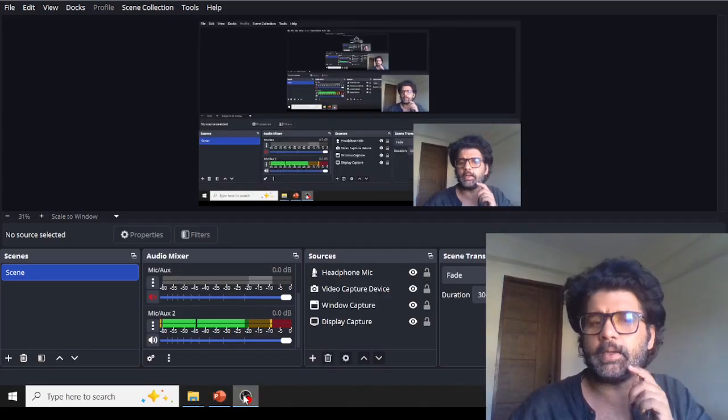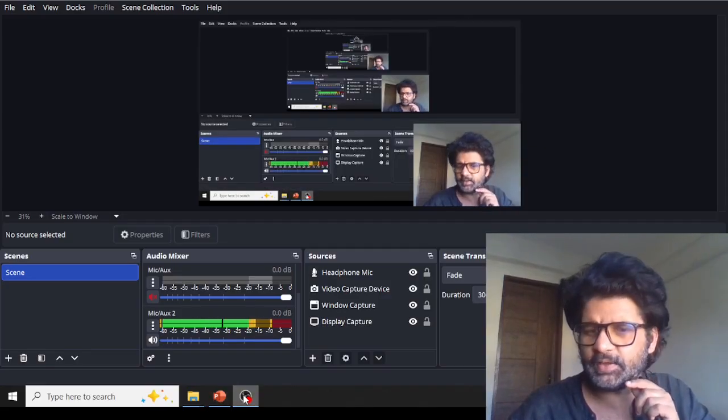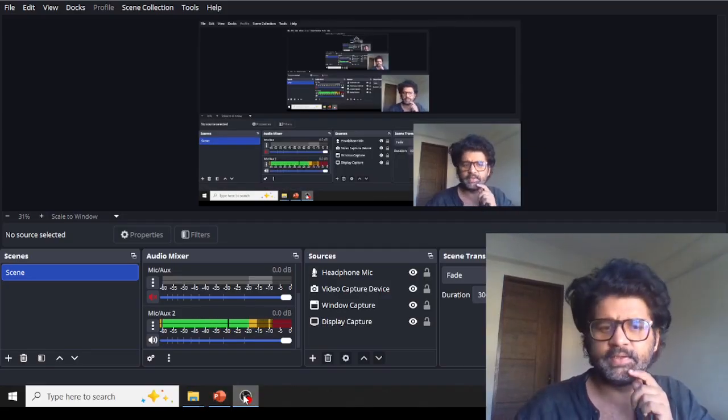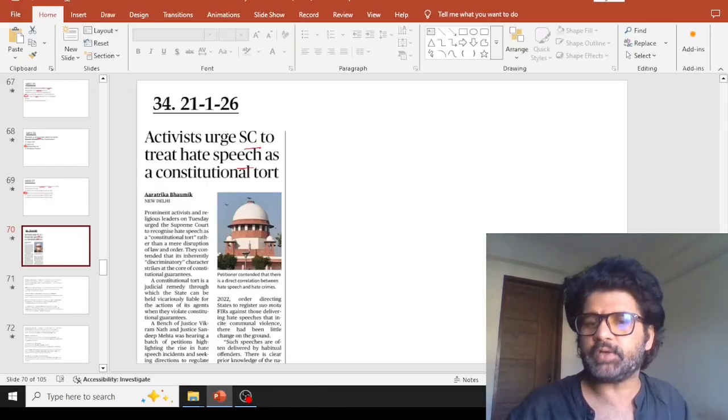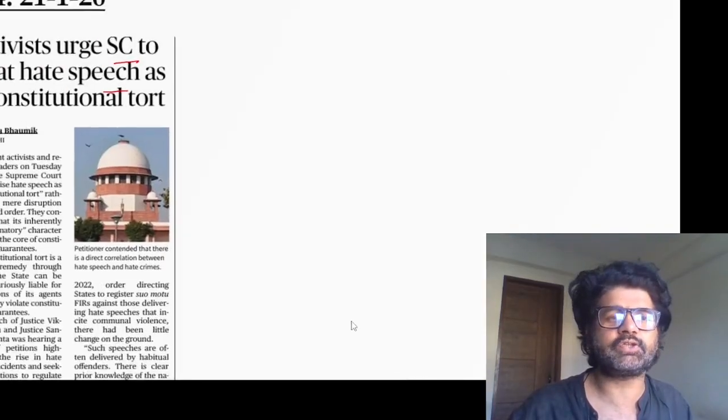So we are at the 34th article. These polity articles, they are so dense, guys. So activists urge the Supreme Court to treat hate speech as a constitutional tort.